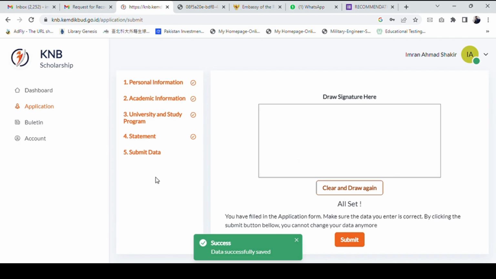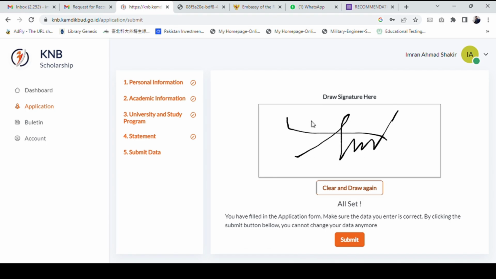Here you can sign whatever you want to sign, your signature, and then you submit the application. I'm not going to submit because I already did this process, and I'm not gonna do any application for now.